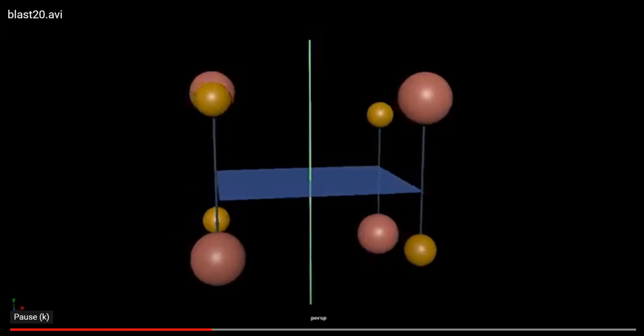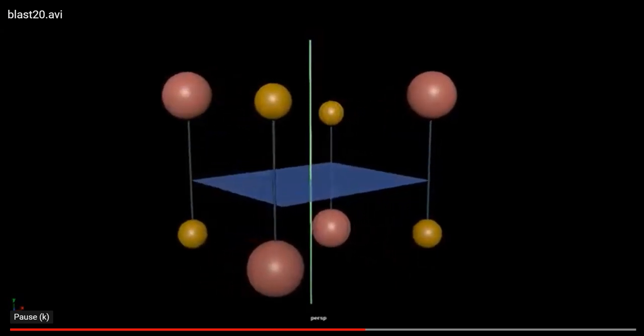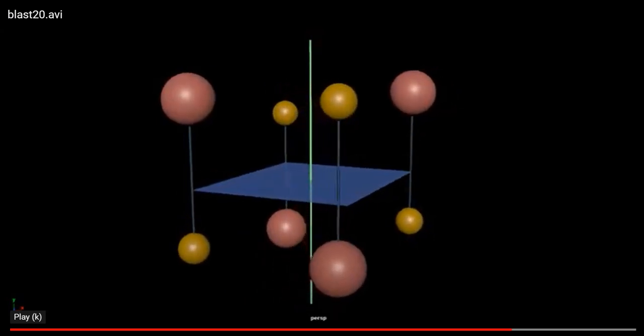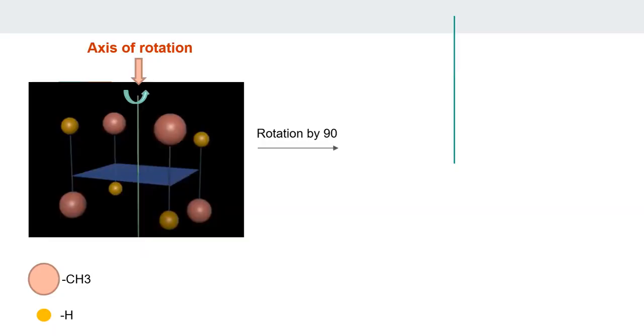What is happening? Rotation. Yes, rotation happened. How many degrees? What is the degrees? 90 degrees. Very good. Rotation of 90 degrees. Okay. Now just keep this molecule in mind. Keep this structure in mind. And I go back to my presentation.